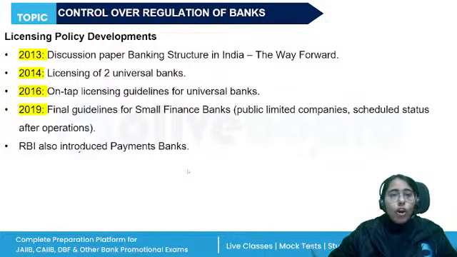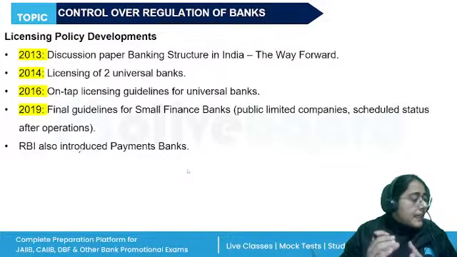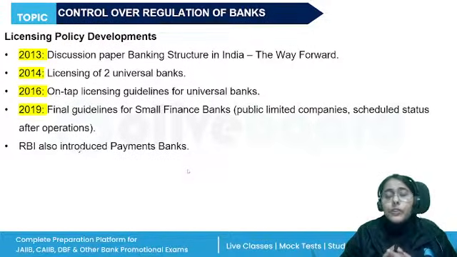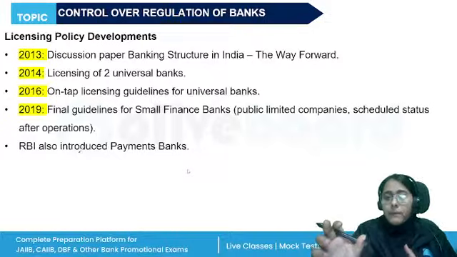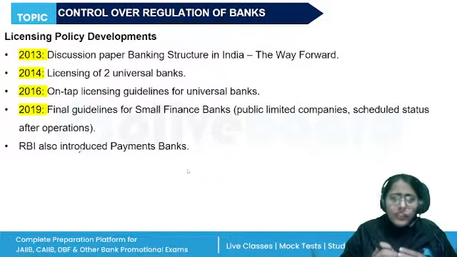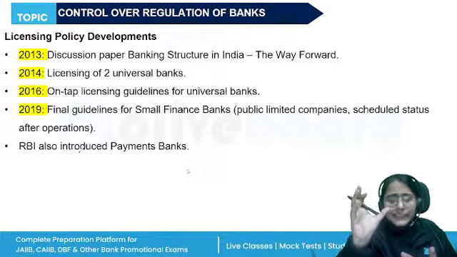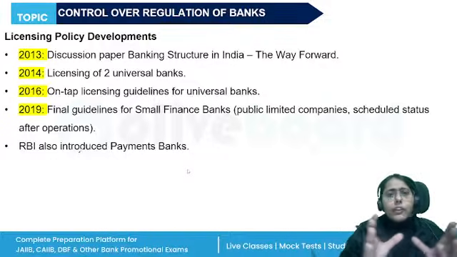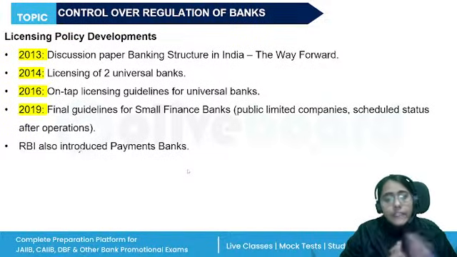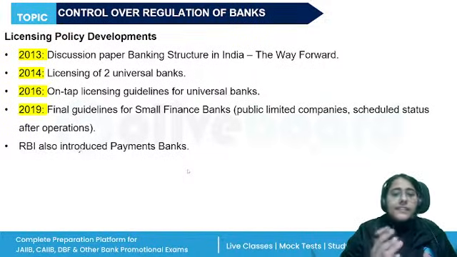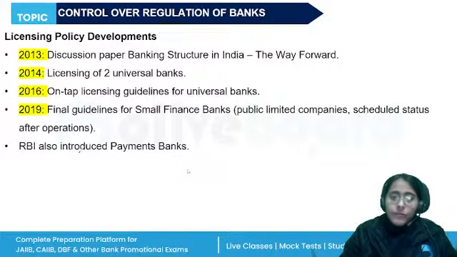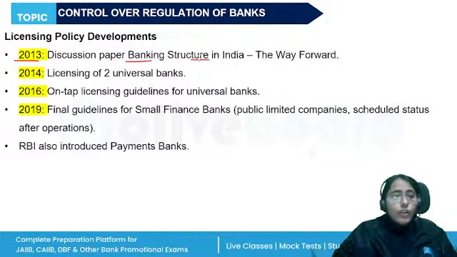Then for universal banks also, RBI now grants licenses on tap. Earlier, only windows were open, only certain time periods when they could apply for a license. Now, an on-tap, stop-and-go licensing policy is there. There were certain amendments in the 2013 discussion paper for the way forward, and universal bank licensing was created.